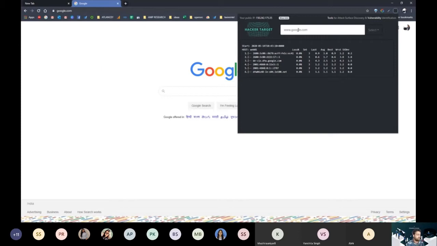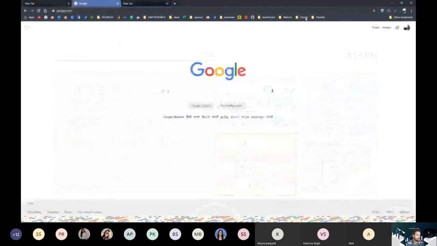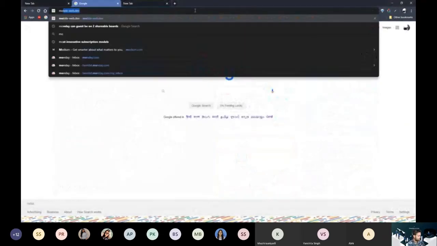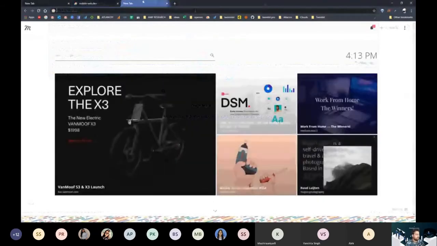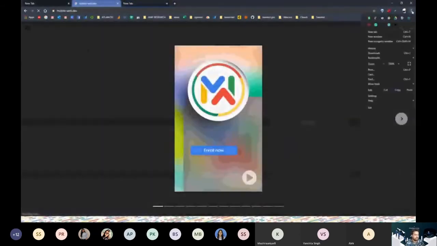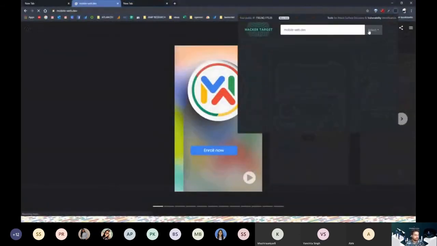If you go to a normal website, like, let's say, what can be a normal website? Let's say mobile web dev, because it's not like Google, so we haven't configured it too much. Let's go ahead and see what the traceroute is in this case. So we are sending a packet, and it is hopping over different services around the world.